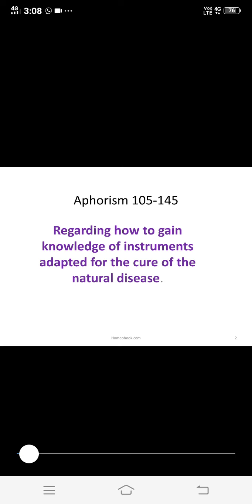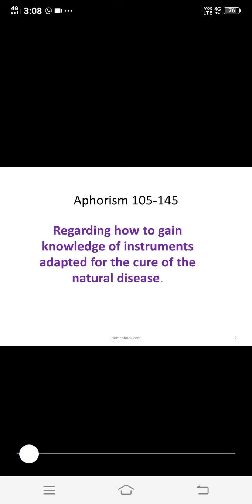And lastly, aphorism number 143 to 145 is regarding the building up of the real materia medica, how we form the real materia medica.